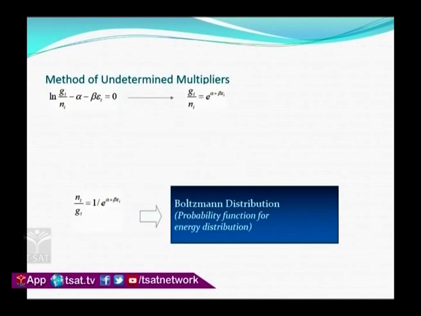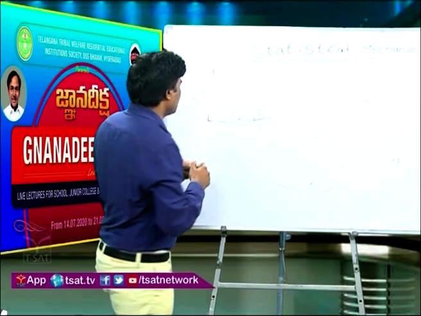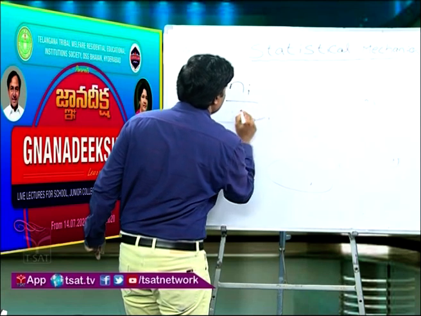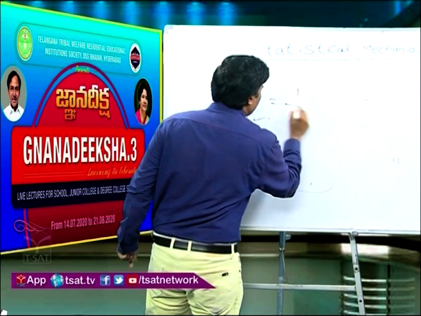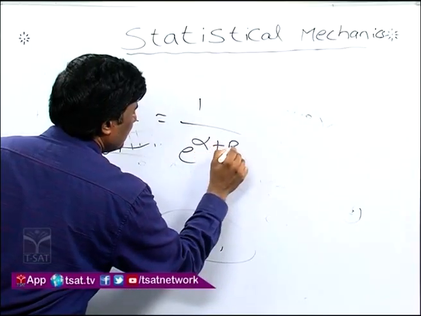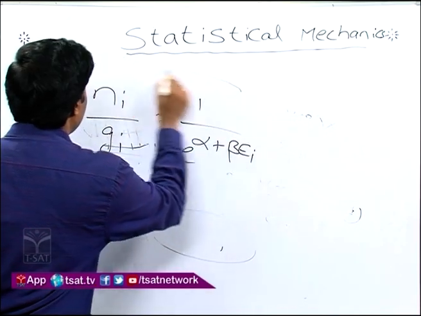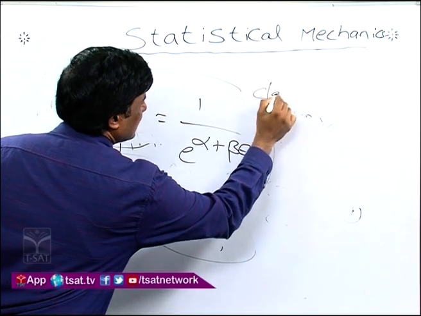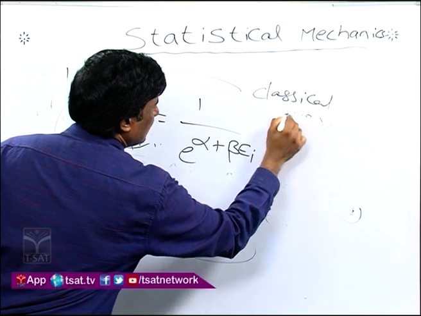Finally, the distribution function is ni by gi equal to 1 by e power alpha plus beta Ei. This is the case of a classical system.